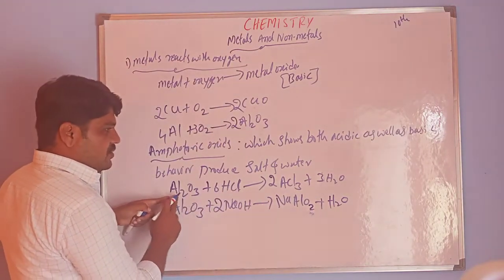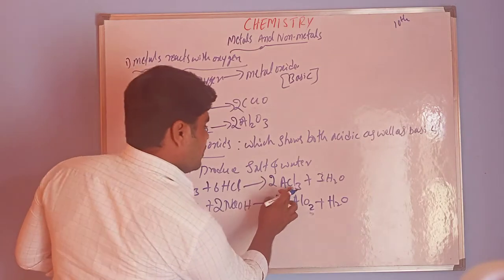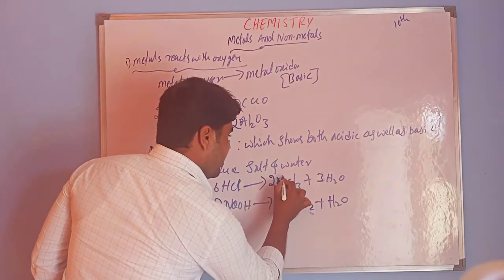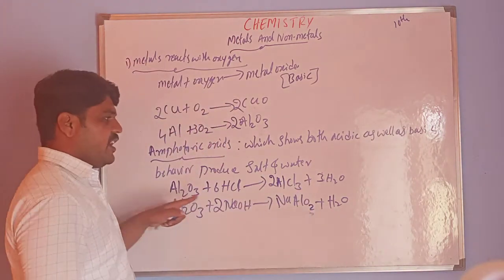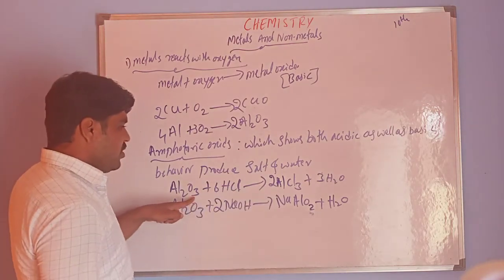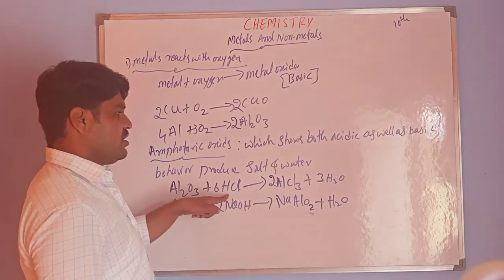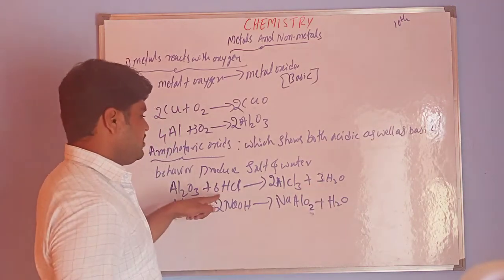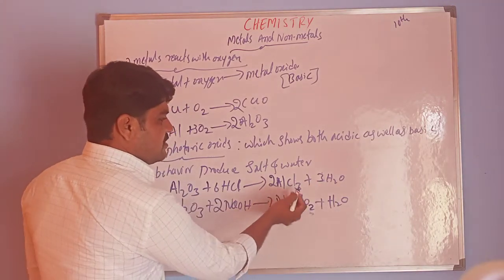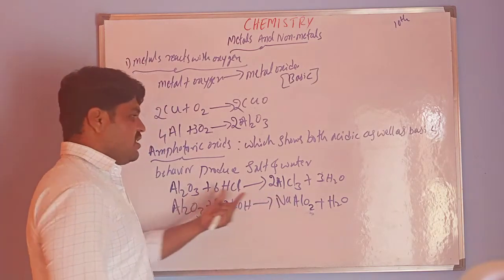So here 2Al, here 2Al. That's why AlCl3. Here 2Al, here 2Al. Next O, here 3, here 3O. Next 6 hydrogens, 3 twos are 6 hydrogens. Next 6Cl, 2 threes are 6Cl. So now this is a balanced reaction.